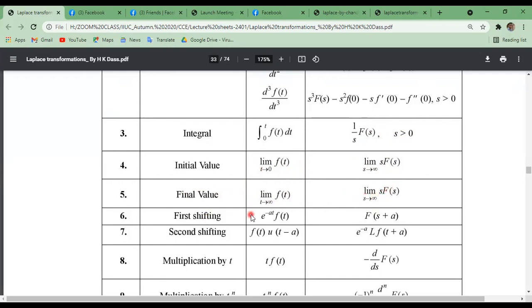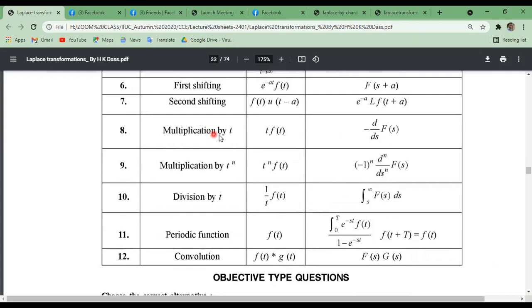Now the shifting property: e to the power minus a t times f of t can be written as F of s plus a. Actually, we proved this result in our previous lecture. Now the second shifting property: f of t minus a times u of t minus a can be written in Laplace transformation as e to the power minus a s times the Laplace transformation of f of t. Now the number 8 property.